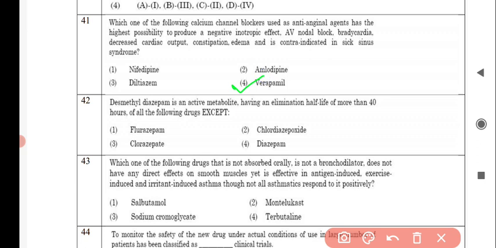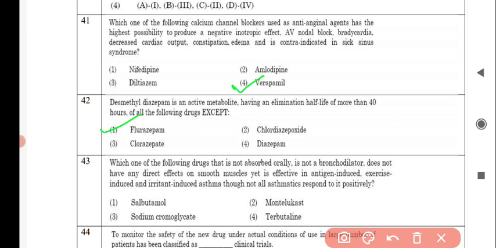Next question is, desmethyldiazepam is an active metabolite having an elimination half-life of more than 40 hours of all of the following drugs except, and the correct answer is option number 1, flurazepam.